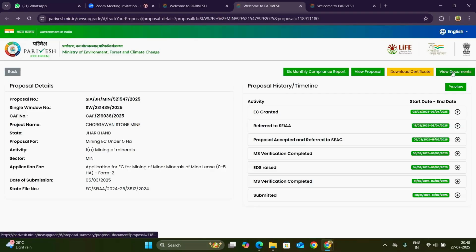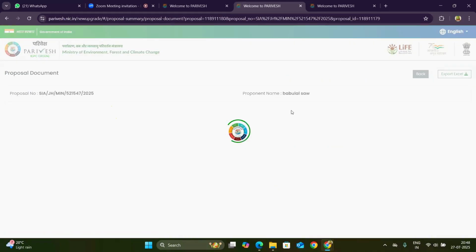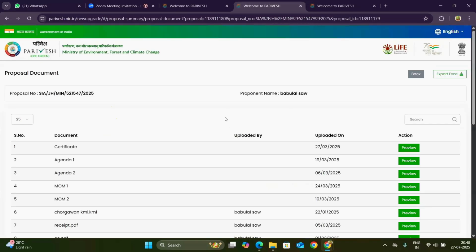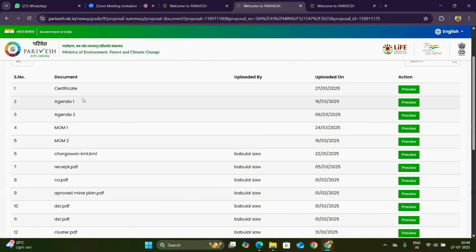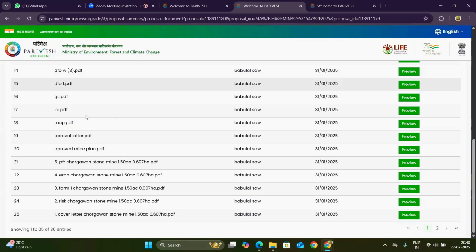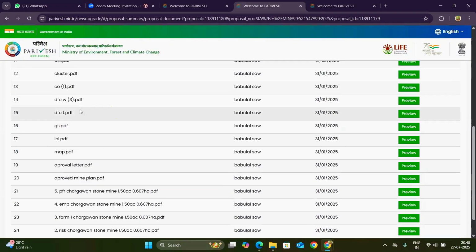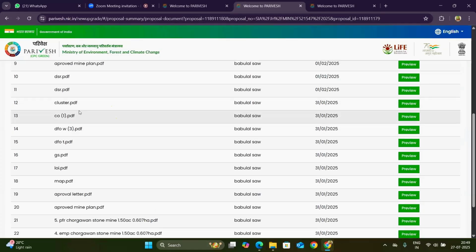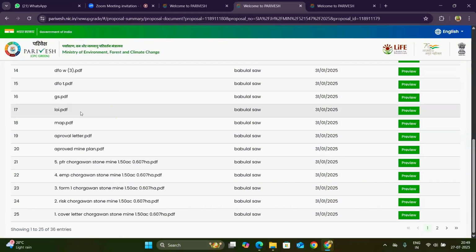Okay. So this is the Kargaon stone mine project, and if you see the document, every document is different for every state and every project. So the basic documents we will need are the DFO territorial and DFO wildlife, the CO letter, the land document, and the approved mine plan.